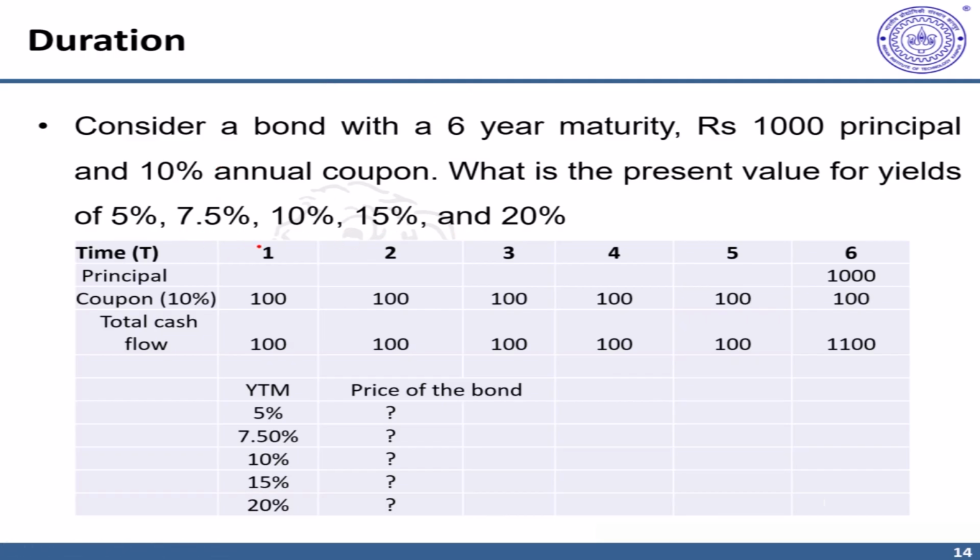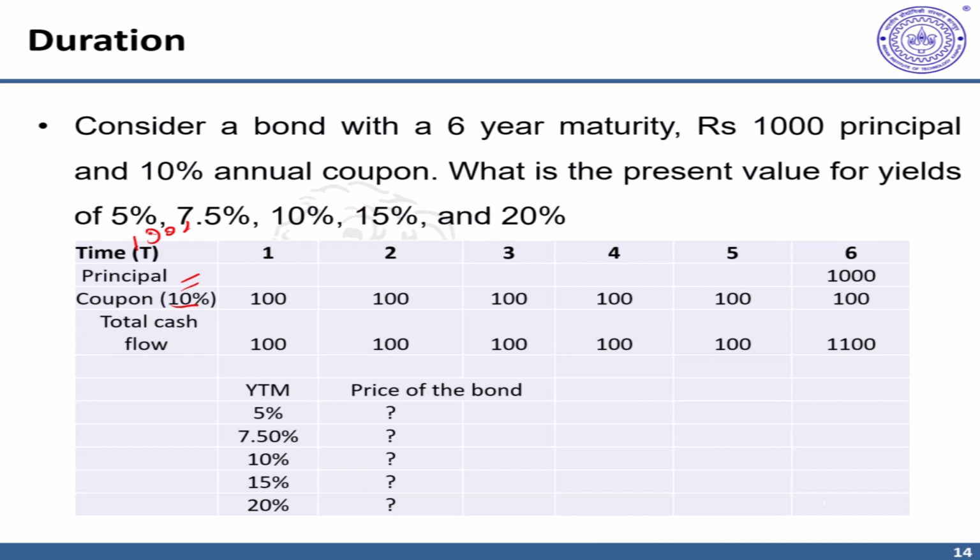Chances are that when this bond was issued, the interest rate environment in the country was around 10%. That means the yield on this bond was expected to be 10% and it was issued at a 10% coupon rate. Therefore, its value would be closer to 1,000, which is the face value and principal. However, as the interest rate environment changed, the price would be affected.